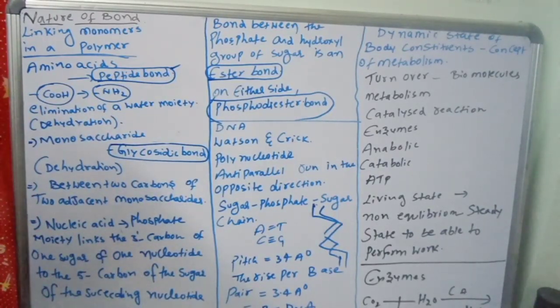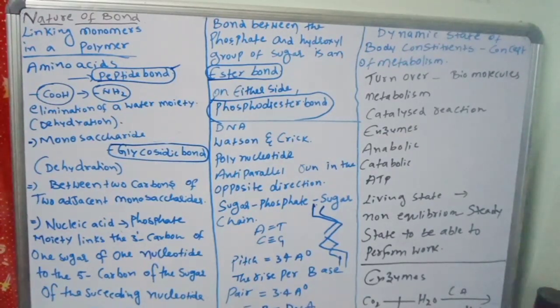Okay, equilibrium cannot perform the work. All living organisms work continuously, so they cannot afford to reach equilibrium. Living systems cannot be at equilibrium. The most important thing is that living systems cannot perform at an equilibrium condition; an equilibrium condition cannot show life.